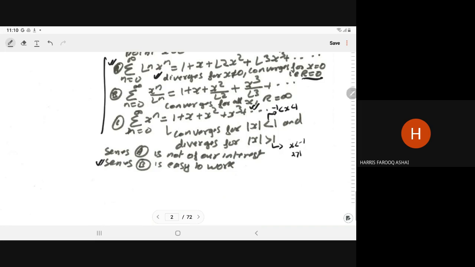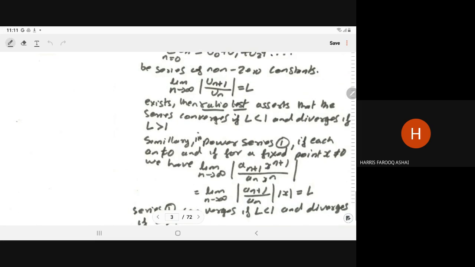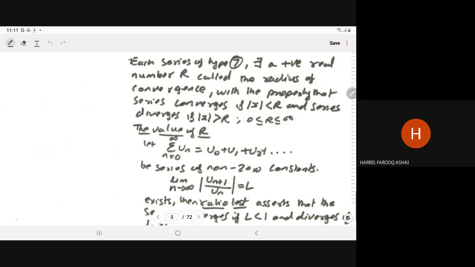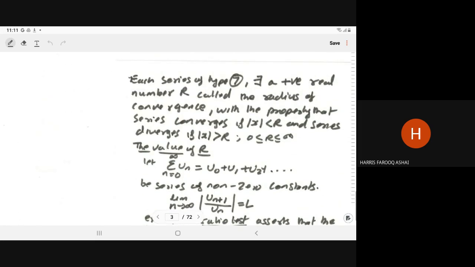Series B is always convergent, whatever value of x you take, so it is easy to work with. Always convergent means there is no point to study. So now we are interested only in the third series. Here the series of type 7, that is the positive real number.